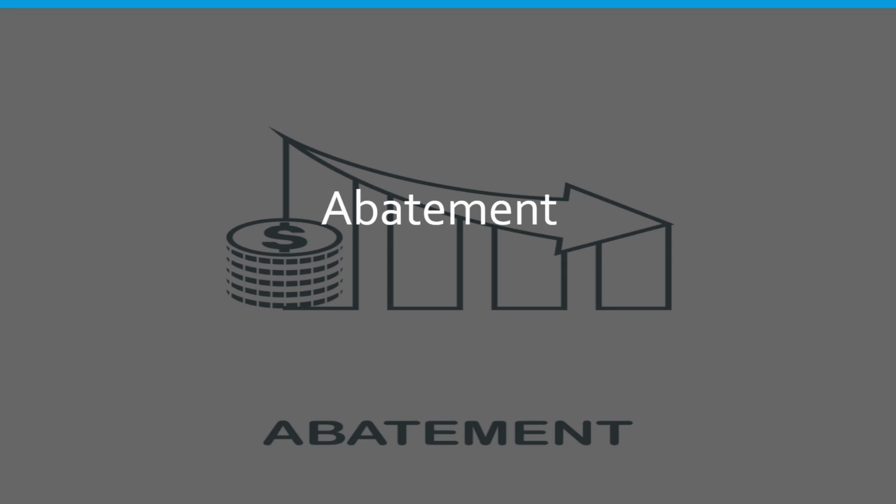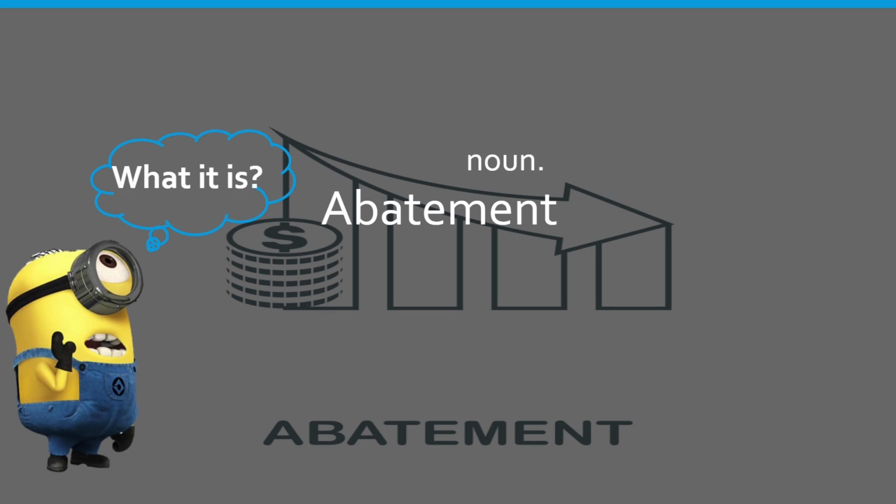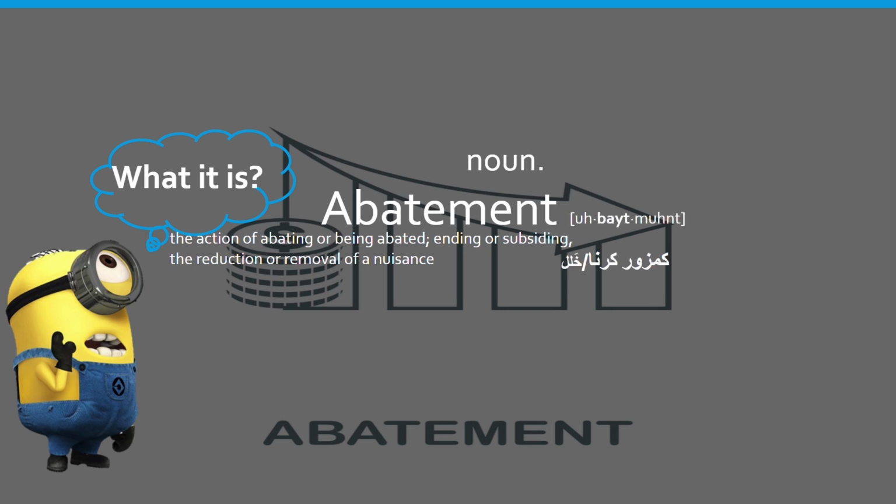So here's the word abatement, and the picture relates its meaning very well. Something that is going down. So I guess the word abatement means decreasing or down. Let's check it out. Abatement is a noun, and in English it means the action of abating or being abated, ending or subsiding, the reduction or removal of nuisance. In Urdu you can say the word abatement, and it is pronounced as abatement.